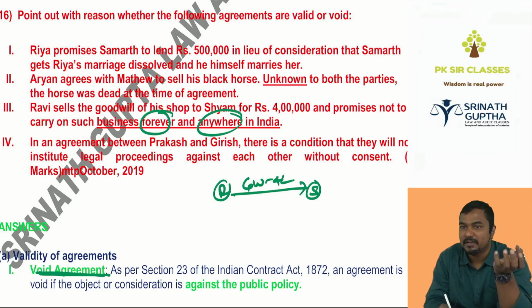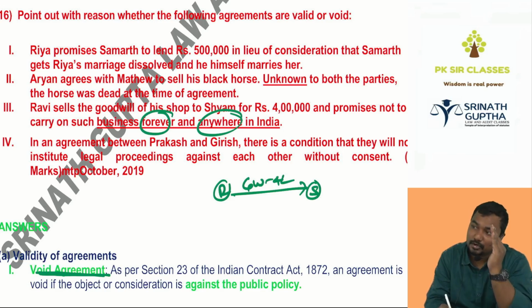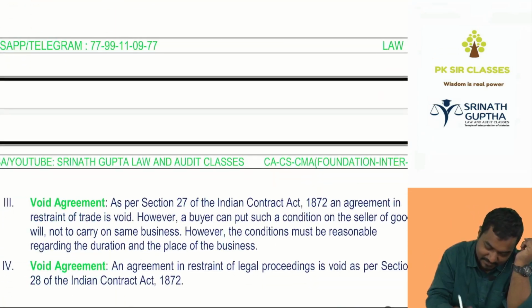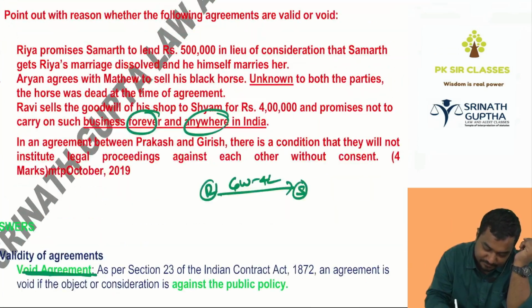Beta, Ravi goodwill is famous in India, famous in Hyderabad. Don't use the goodwill in Hyderabad. Valid or void? Valid. Valid, but don't use my name. Void. How many years can I enjoy the goodwill? 5 years. 10 years. Don't use the name for next 10 years. Valid. Lifetime don't use. Void. Our agreement will be void agreement.